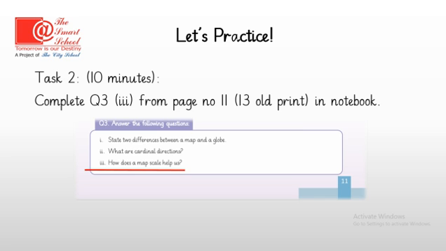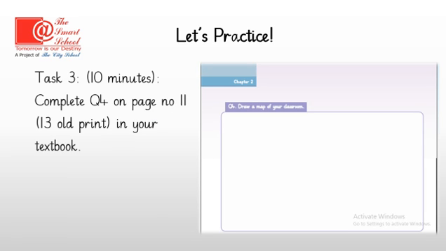Now we have got some homework. You have to complete question number 4 on page number 11 in your textbook. Students having old print will find this exercise on page number 13. You can see question number 4 is to draw a map of your classroom. So I hope that whatever features we discussed today are clear to you, and you need to practice to find the distance on the map.